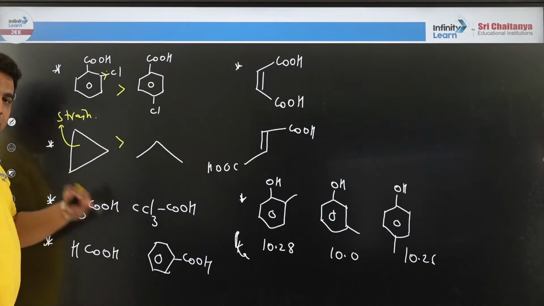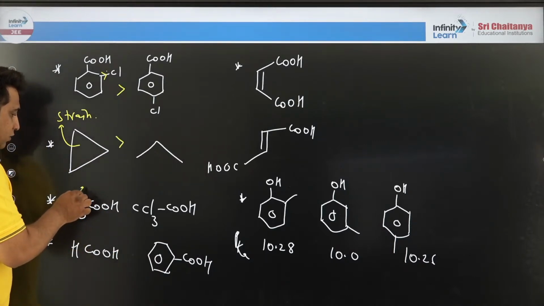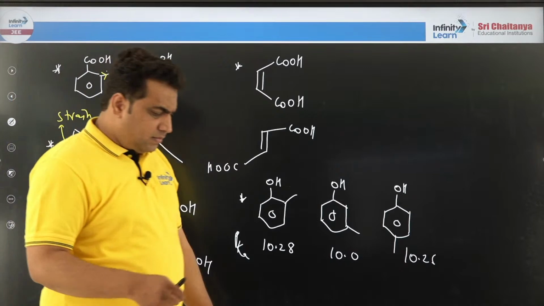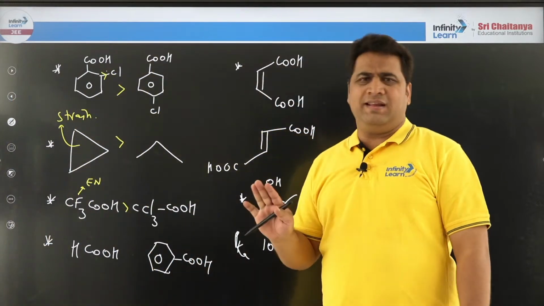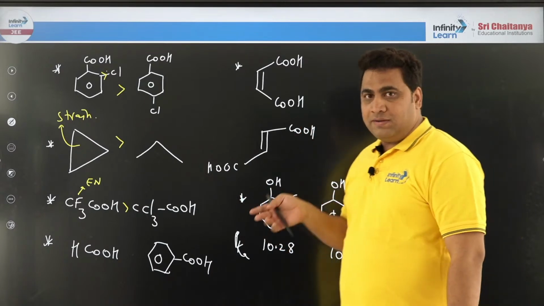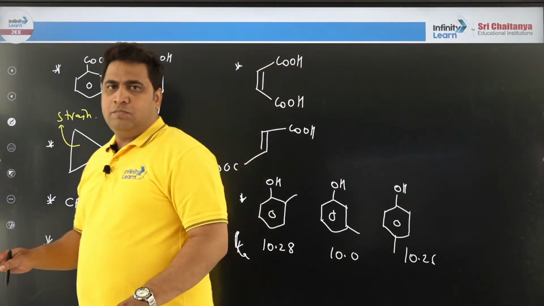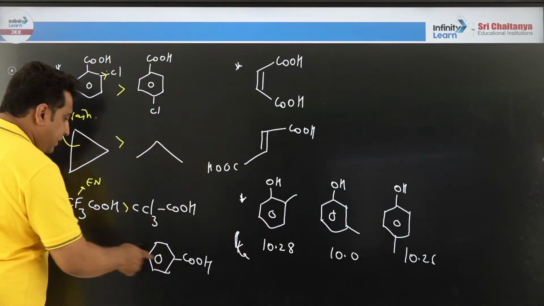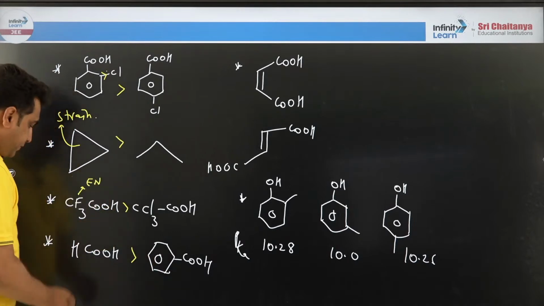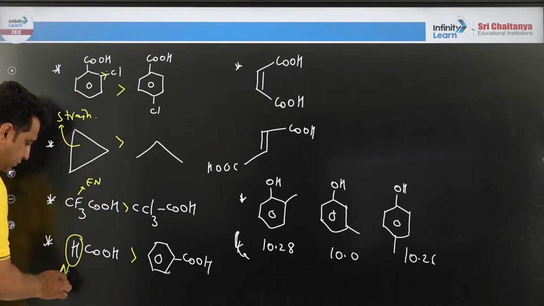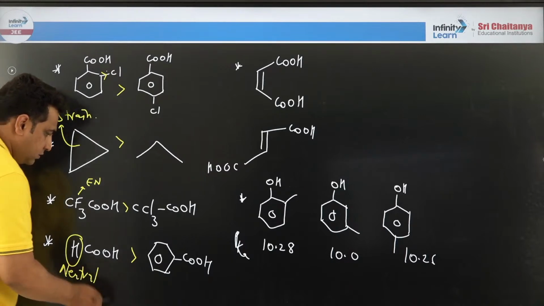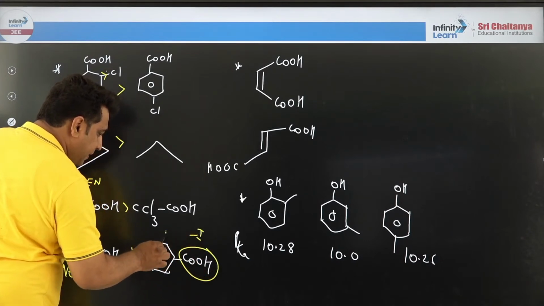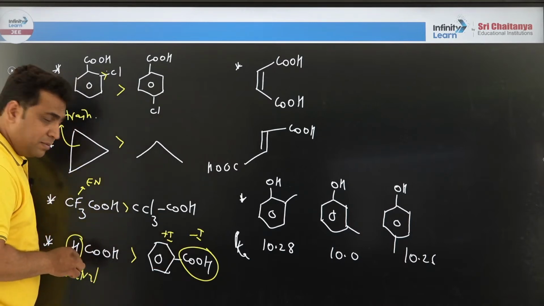Here, trifluoroacetic acid and trichloroacetic acid: you can see fluorine is more electronegative, yes or no? Therefore fluorine is more acidic here. You will say, Sarfaraz sir, some time ago you said para is an exception. That is only one exception, don't apply that everywhere. Everywhere apply the general law: more electronegativity, more acidity. Next, formic and benzoic, formic is more acidic. Why? This hydrogen is a neutral group. It neither donates nor withdraws. But here, since the acid group is minus I, the phenyl will act like plus I. So plus I is inversely proportional to acidity.